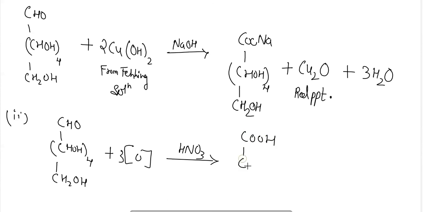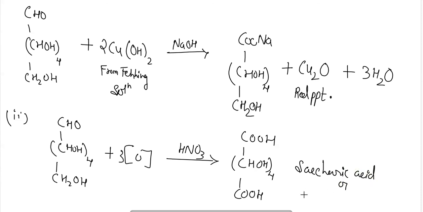COOH, CHOH, COOH. It is termed saccharic acid, or the other name is glucaric acid.